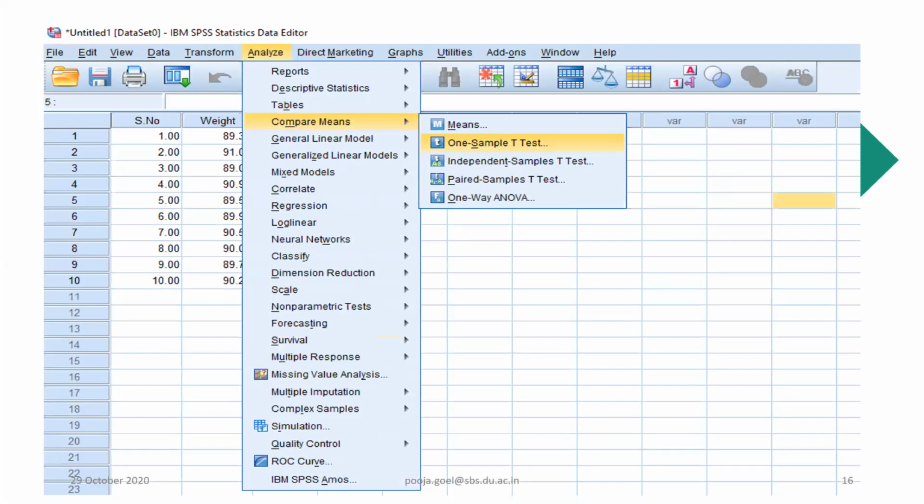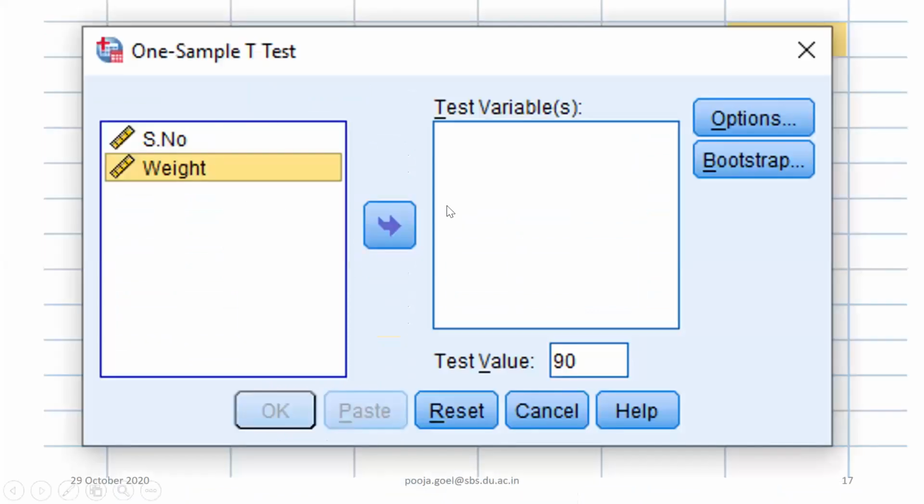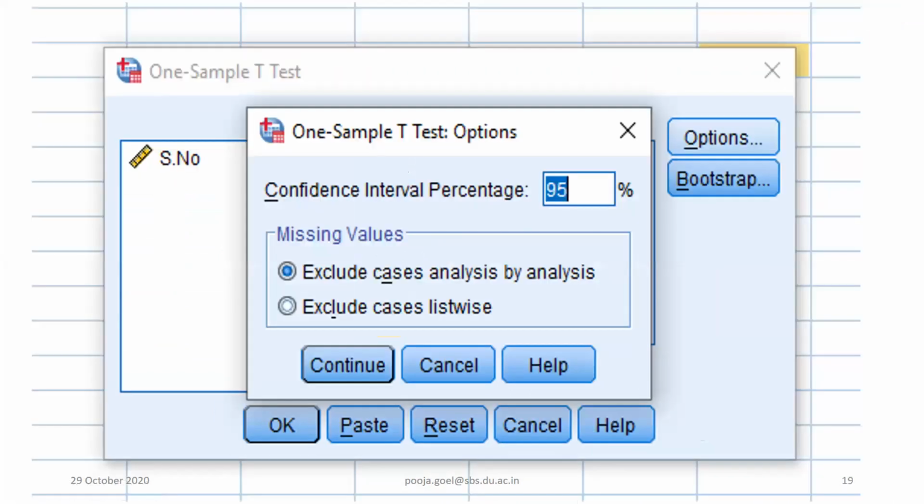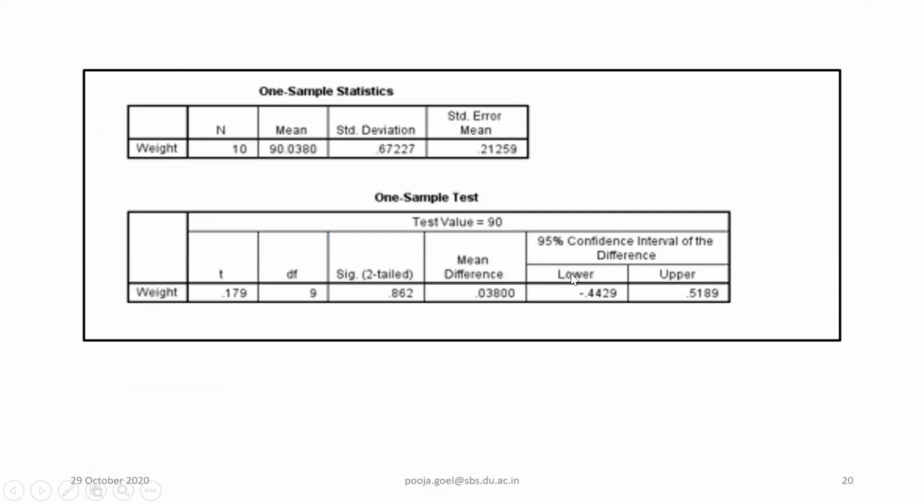Analyze, compare means and one-sample t-test. So this window will come to you. You have to check the weight. The test variable is your weight, and the test value is the claim of the company, which is 90. I made a typo there, I'll correct that. Then in options, you need not touch anything. Then you click OK and you will get this kind of window.